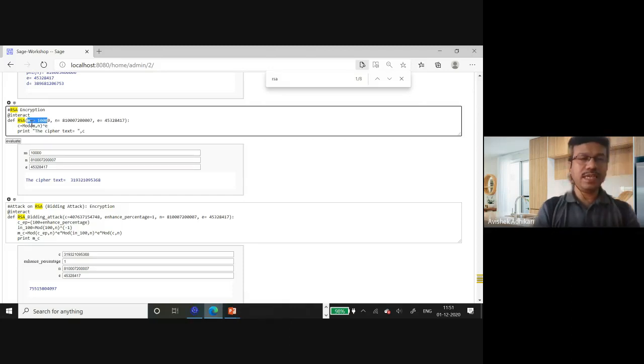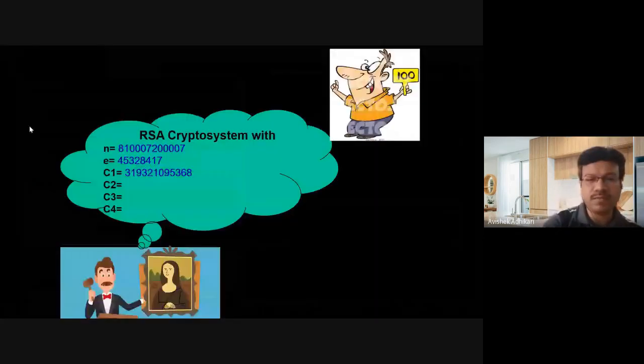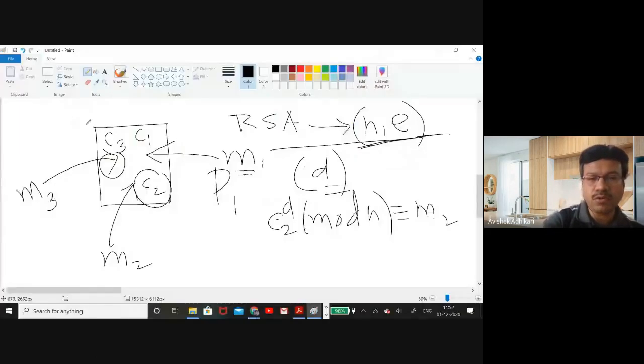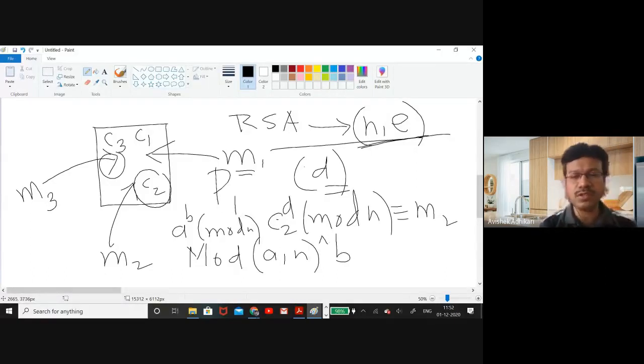In Sage, there is an inbuilt function called mod. How does the mod function work? Suppose I want to calculate a to the power b modulo n. Here this is a, and I put n and the power b. That will give me the value of a to the power b modulo n.